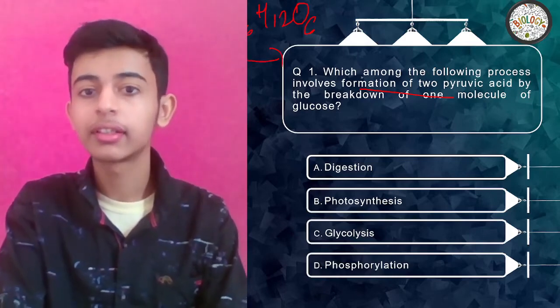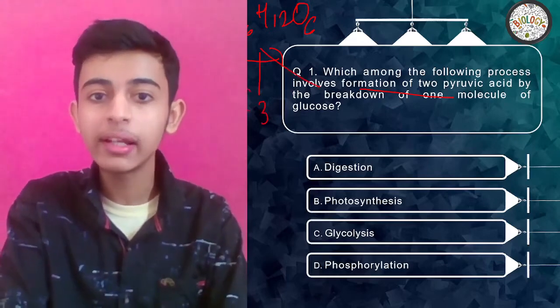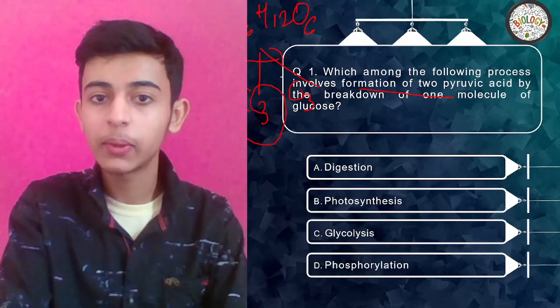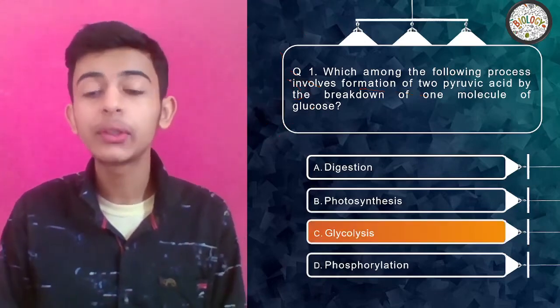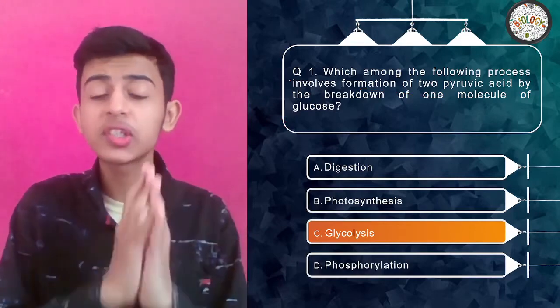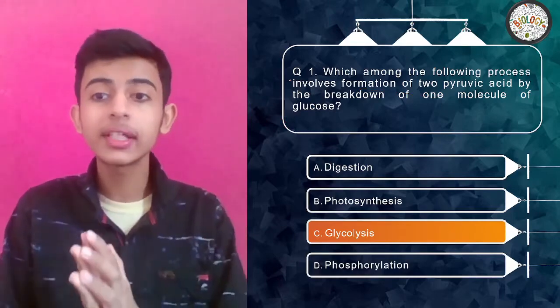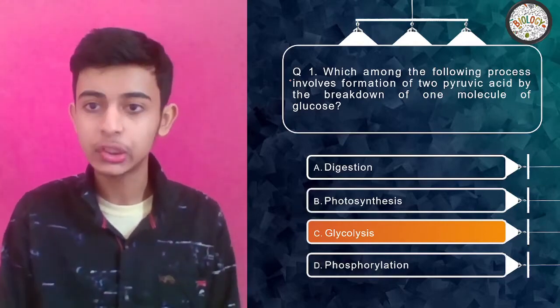It breaks into 2 pyruvic molecules. It means C3 in 1, C3 in 1. Right, everyone? So what should be the answer? Yes, your time's up. Glycolysis. Glycolysis is the process in which the glucose molecule, which is a 6-carbon molecule, breaks down into 2 pyruvic acid molecules having 3 carbon each. Clear?